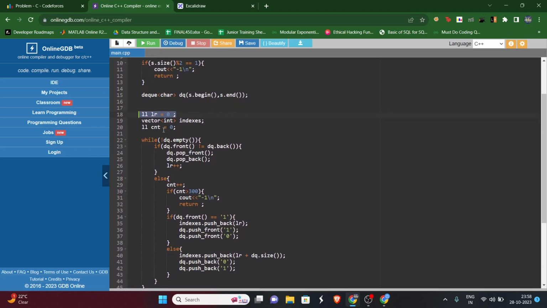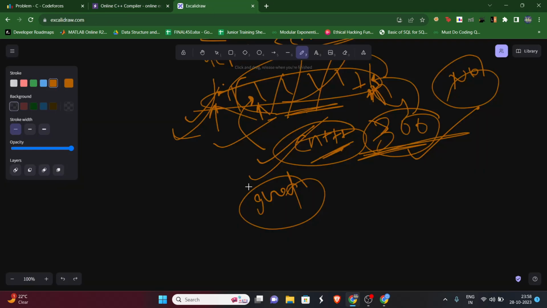Now, this is the vector indexes. Why? Because we have to print the indexes where we will be inserting, right? And in the same order. Let's say if we inserted somewhere here, but the moment we inserted over here, it will become something like this, 0 1 and then 0 1. So the indexes will be changed.